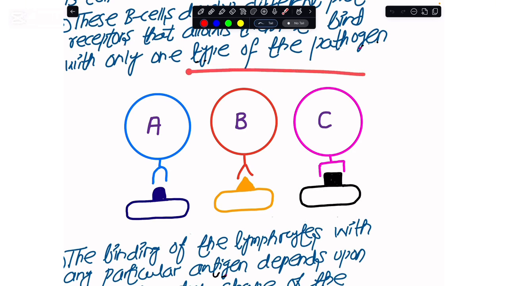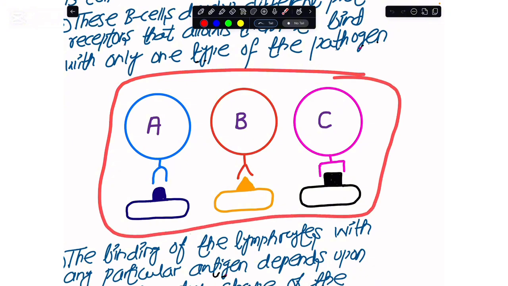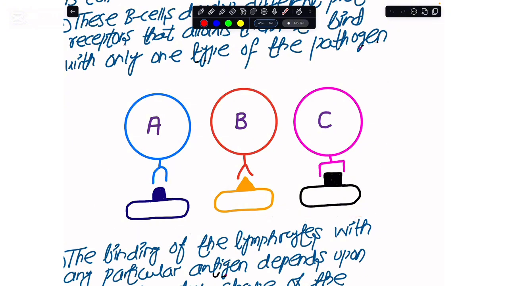When they are being produced in the body prior to the entry of the pathogen, each B cell or lymphocyte develops a different shape of protein receptor in its cell surface membrane. If you see this lymphocyte A with me, it has a different shape of protein receptor. If we have this B lymphocyte, you see that compared to A, the shape of its protein receptor is different.